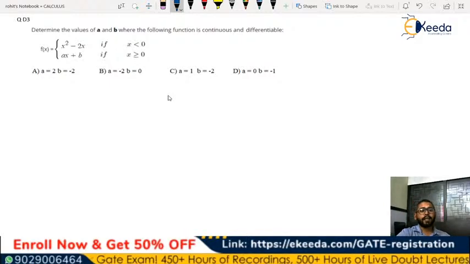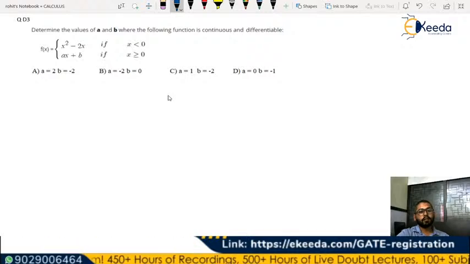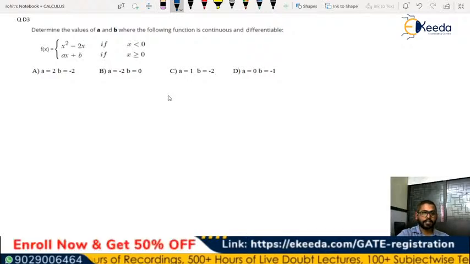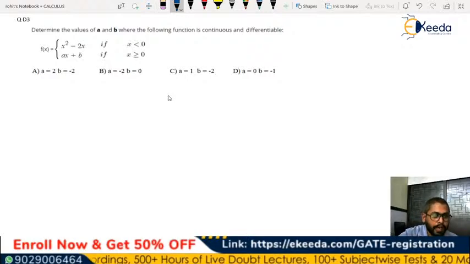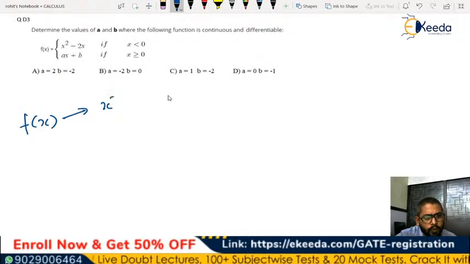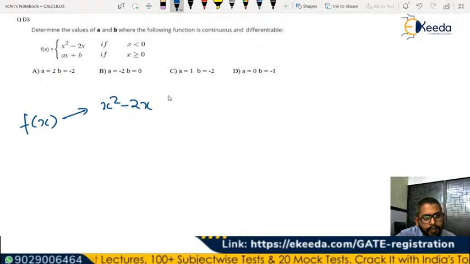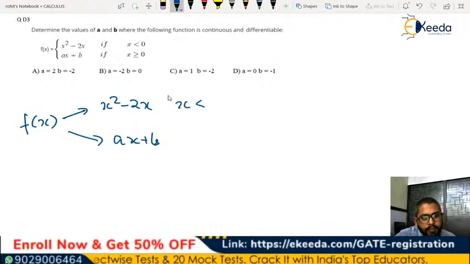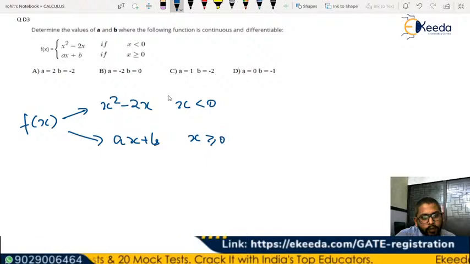It says determine the value of a and b where the following function is continuous and differentiable both. So we have this f of x. It is a simple question. This is x square minus 2x for x less than 0, and ax plus b for x greater than or equal to 0. So let's start with the continuity.